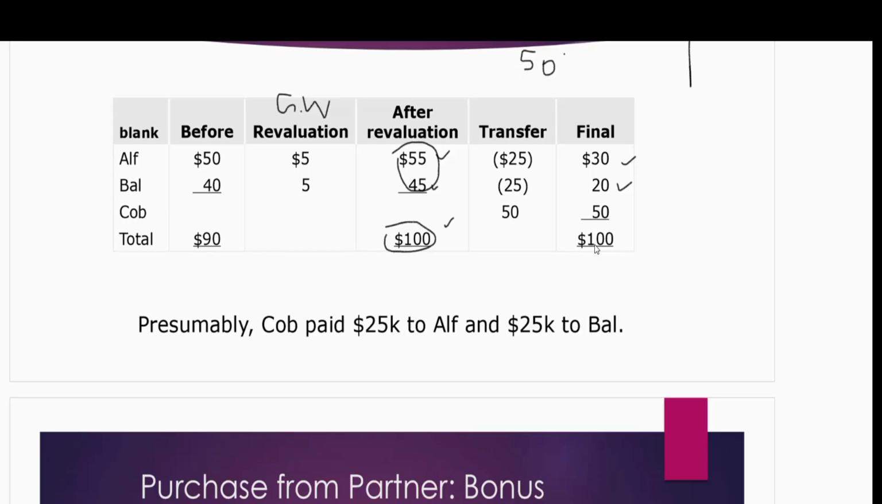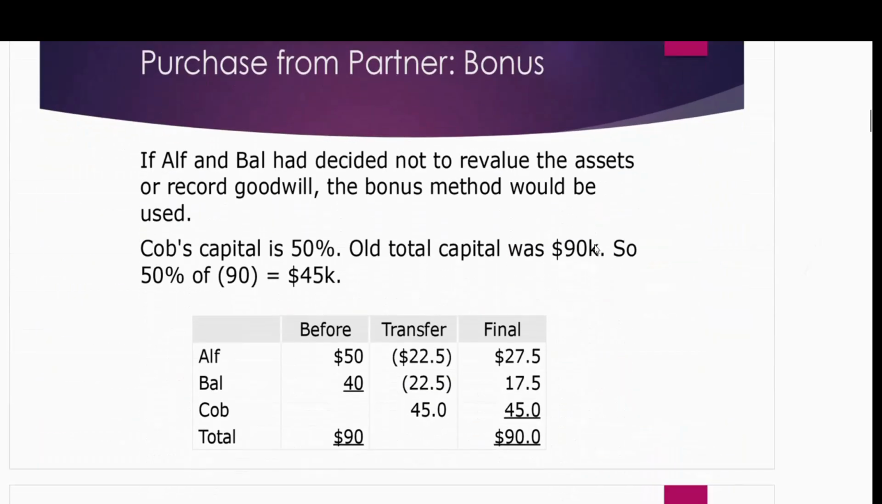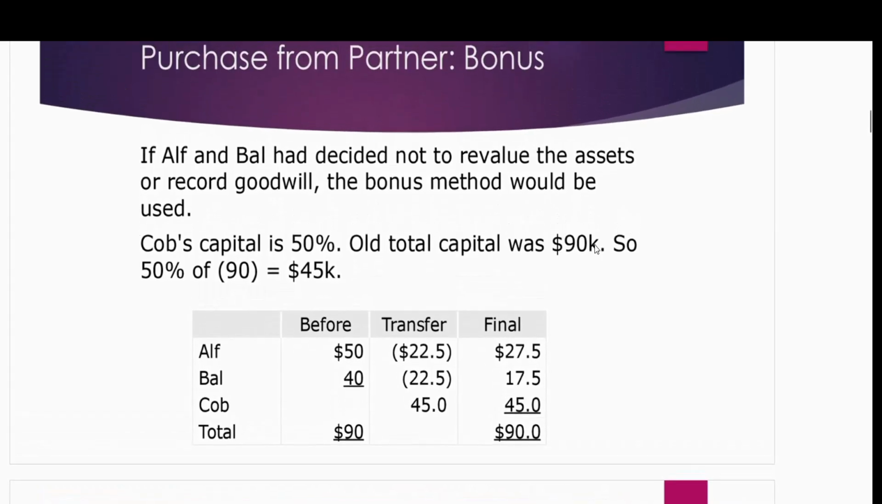If partners decide that they don't want to revalue the business assets, it means they don't want to calculate the goodwill, then we have a second method, known as the bonus method. So now we will follow what the bonus method is. Exactly like formation of the partnership, here in admission of the new partner, the bonus method works with the capital of partners. So we will just adjust the partners' capital and we will give interest to the new partner.